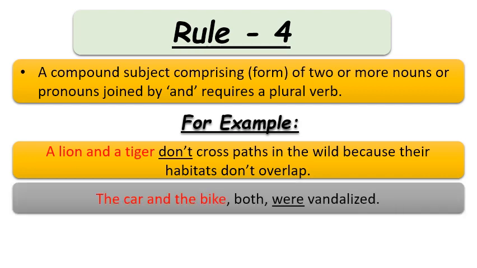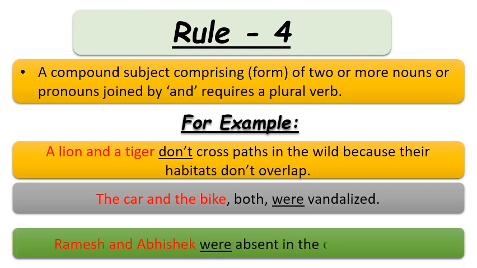The car and the bike both were vandalized. So here the car and the bike, they both are nouns. And what is the meaning of noun? Noun is the name of a person, place, animal or thing, and pronoun means the words which are used in place of a noun. So here the car and the bike, they both are nouns and they are two in number and they are connected with the conjunction and. So that's why we have used here the plural verb were.